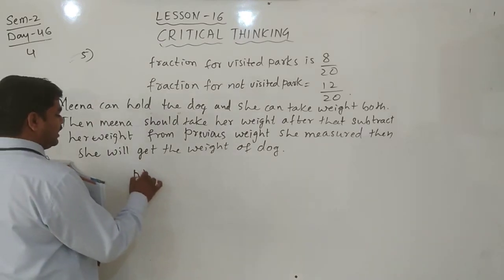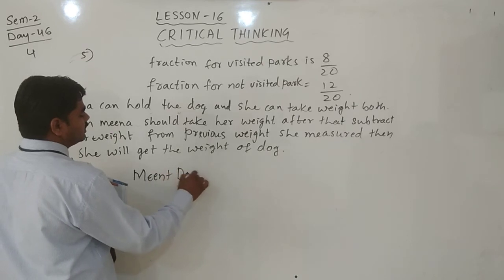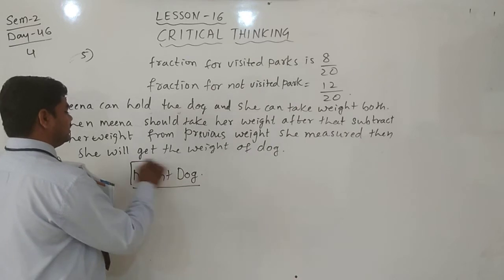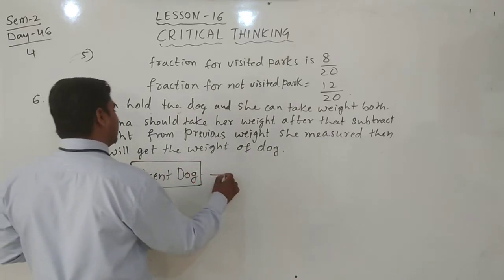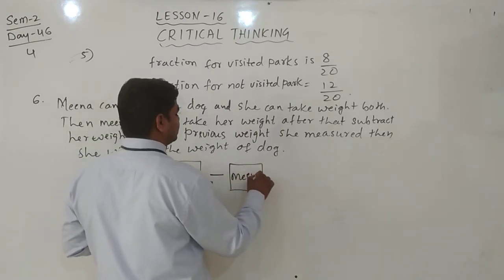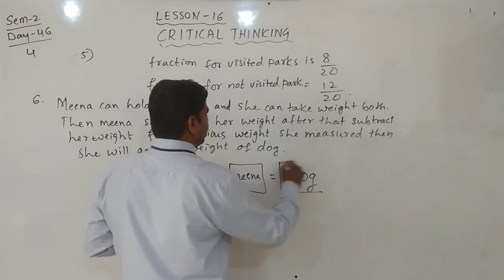First, Meena plus dog weight she should take. After this, Meena plus dog weight minus Meena's weight, automatically you will get the dog's weight.